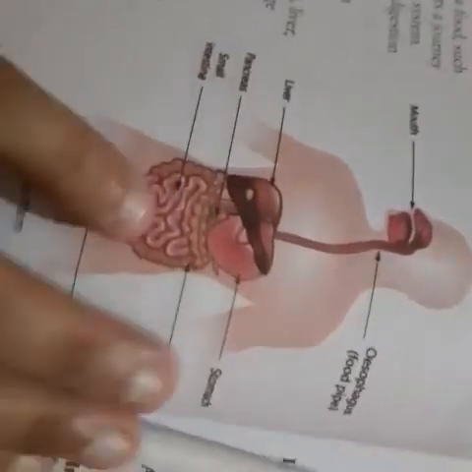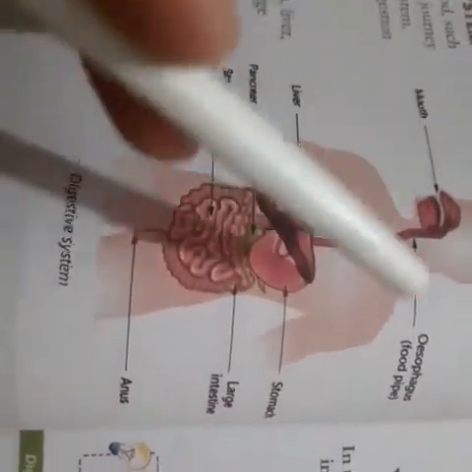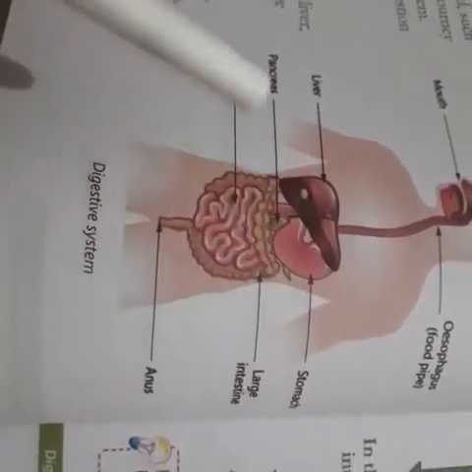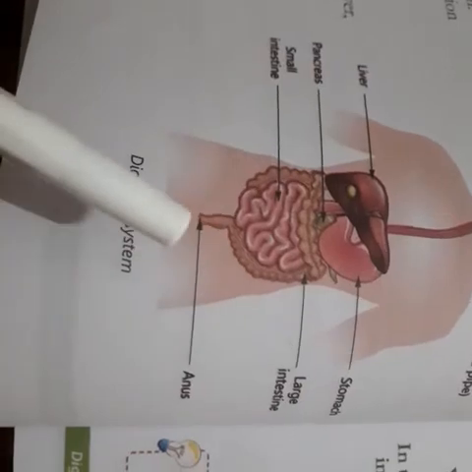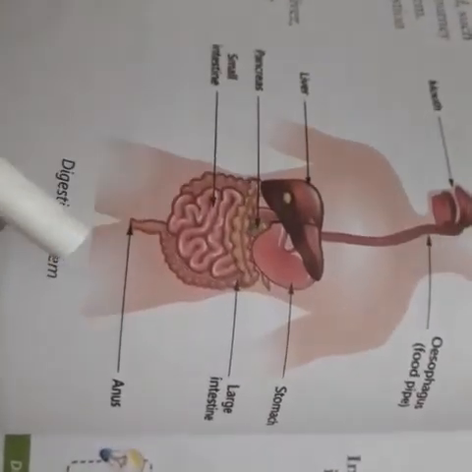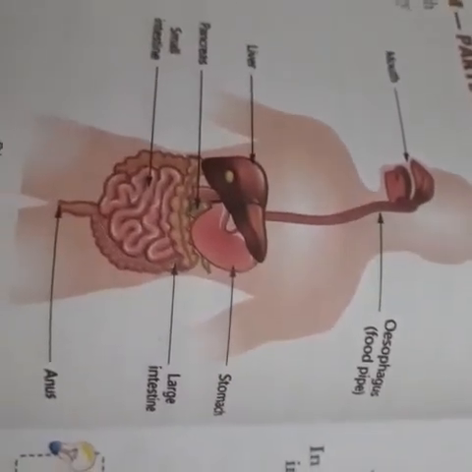First, we start with the pictures. Here are the mouth, food pipe, liver, stomach, pancreas, large intestine, small intestine, and anus. These parts make up the digestive system.